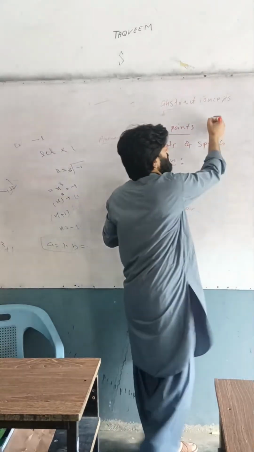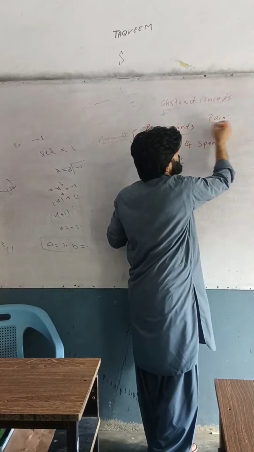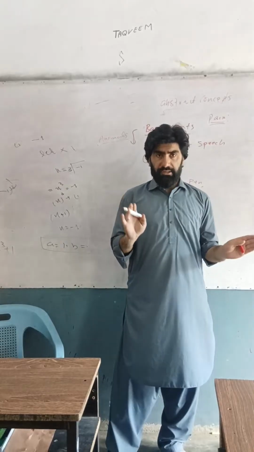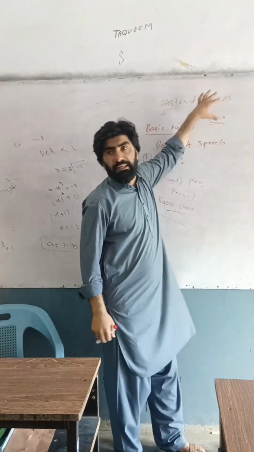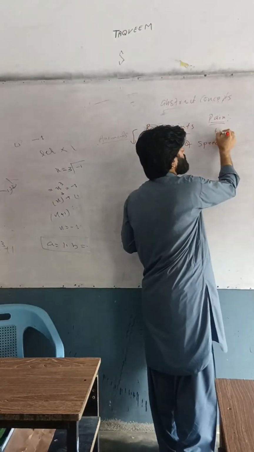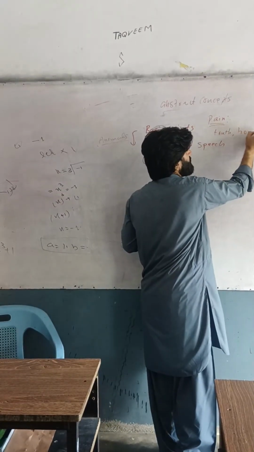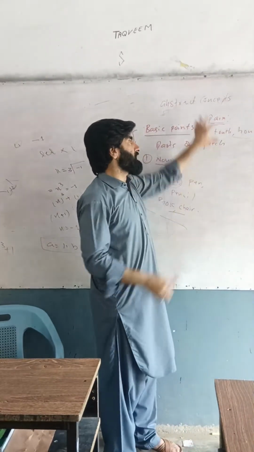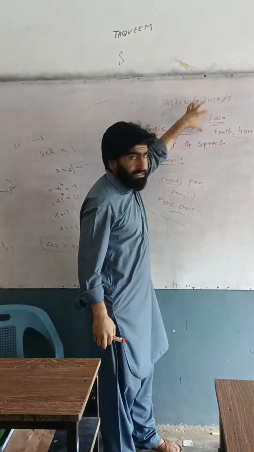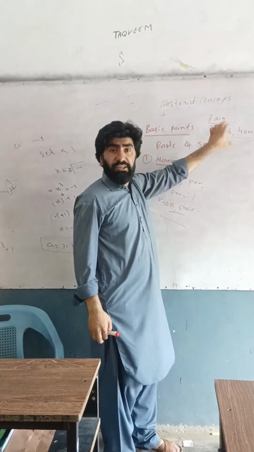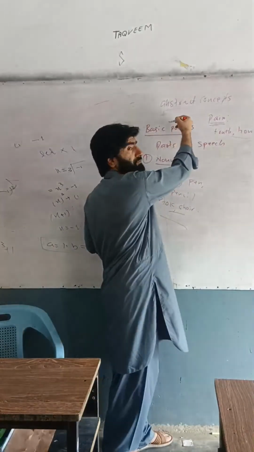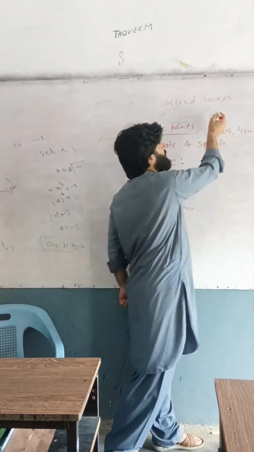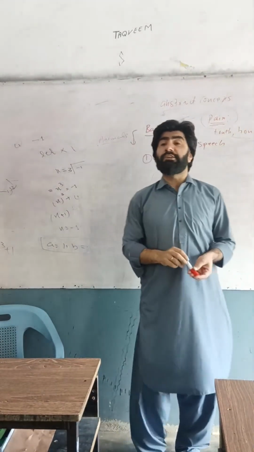For example, pen. Pen is basically a noun, but you cannot touch, you cannot see, but you can feel the pen. Pen, truth, honesty. These concepts are abstract concepts, and you cannot touch or see them, but you can feel them. So noun is the name of a person, thing, animal, idea. So idea is related to abstract concept.